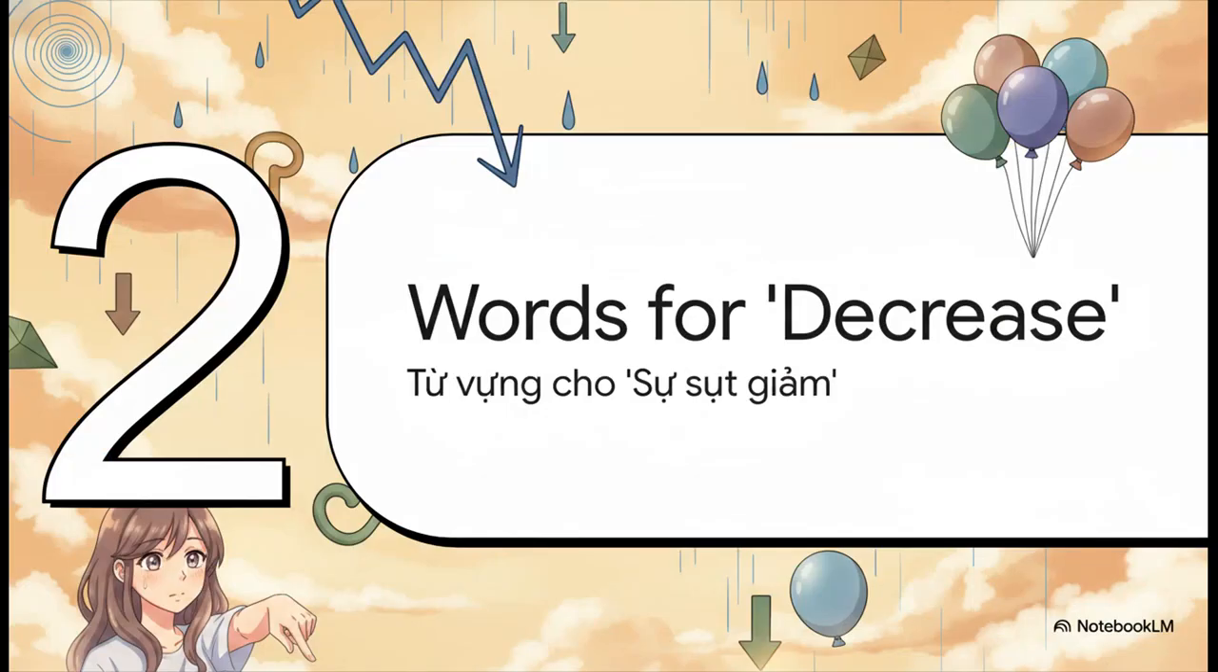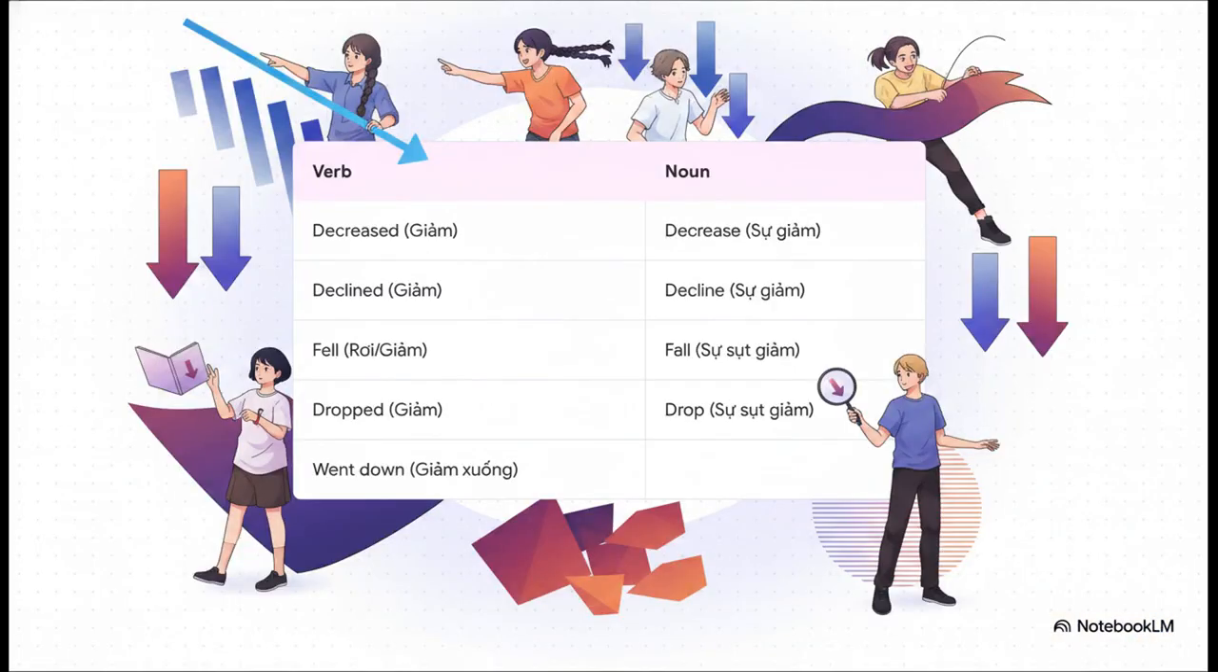All right, moving on. Now let's talk about the opposite, words for a downward trend or a decrease. In Vietnamese, you'd say sút giảm. So for decreases, your key verbs are going to be decreased, declined, fell, dropped, and went down. And their noun forms? Well, they are decrease, decline, fall, and drop. Simple enough? All of these mean a downward movement, or giảm.